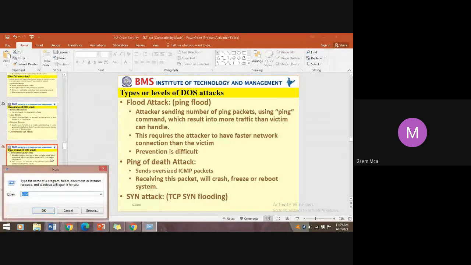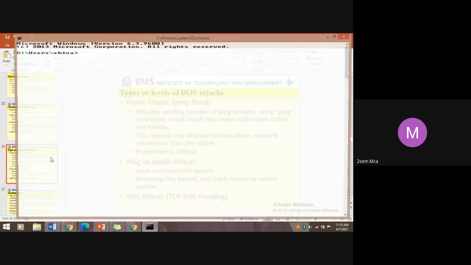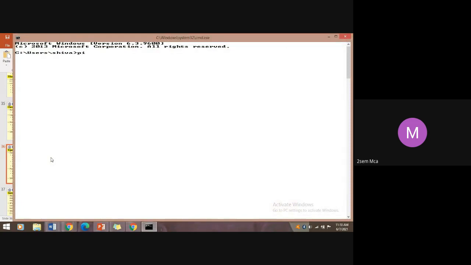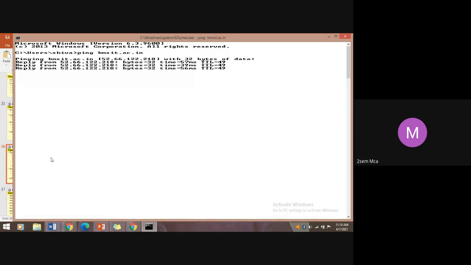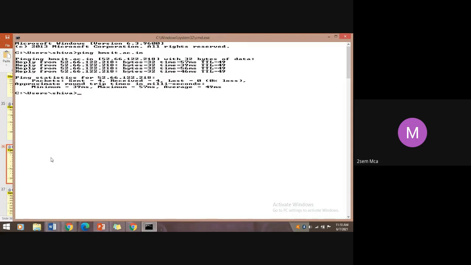For example, ping bmsit.ac.in. We are sending packets to the target website. This is unwanted, but we are pinging. Okay. Similarly, ping google.com.